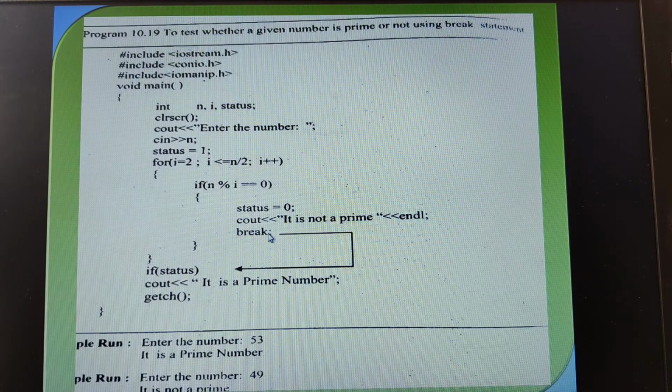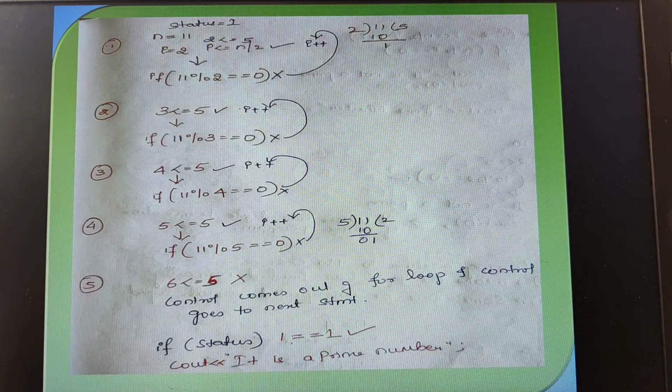Finally, when I encounter the break, look at this break. It performs an immediate termination of the current loop. It comes out of the if and also out of the for loop. Control automatically goes to the next statement after the for structure. That means it causes an immediate termination. Now coming back, let us come to the program here.